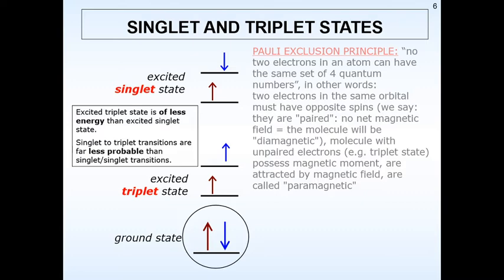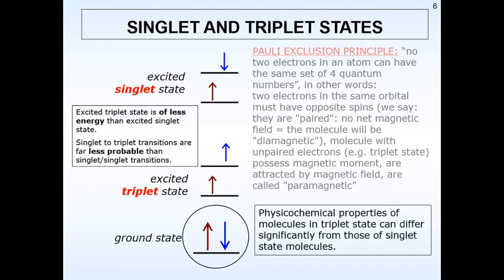the spin. And when this particular electron wants to return back to the ground state, there it is going to have some kind of repulsions from the previous electron present over there. If at all the electron wants to return back to the ground state, it has to again change its spin and then return back to the ground state. So this is how we say that triplet transitions are far less probable, and also the triplet state is having less energy than an excited singlet state.